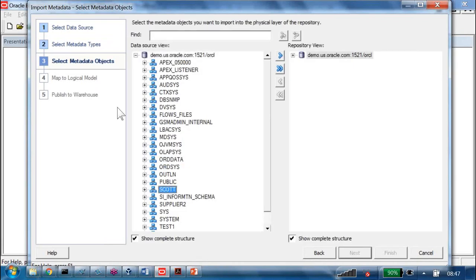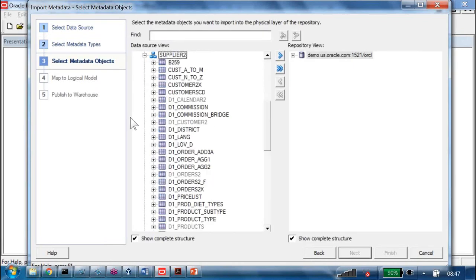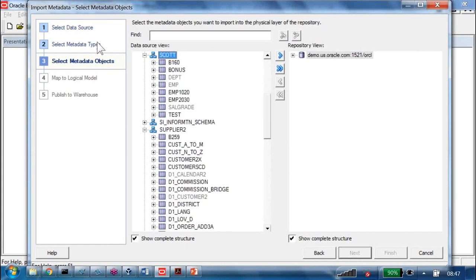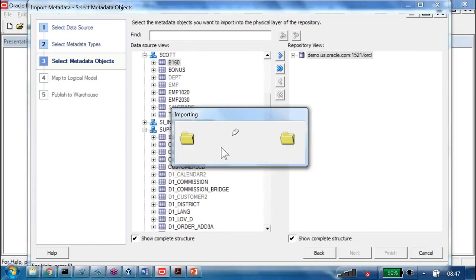Now we have to go to the supplier to schema. Then in the supplier to schema, what is the table name? Oh, sorry, Scott schema we did. Okay, no problem. Scott schema, what is the table name? B160. Then we are trying to import it.